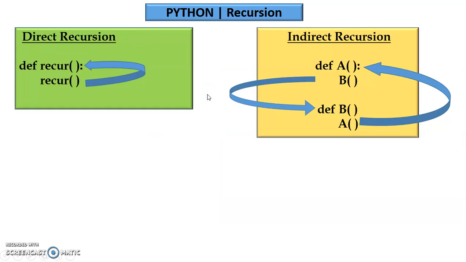I told you there are two types of recursion: direct recursion and indirect recursion. The picture itself says when a function calls itself directly, it's called direct recursion. Whereas when a function calls another function, wherein the function inside this function calls the caller function, it's called indirect recursion. So by the end of this video, you will start writing these two different techniques.